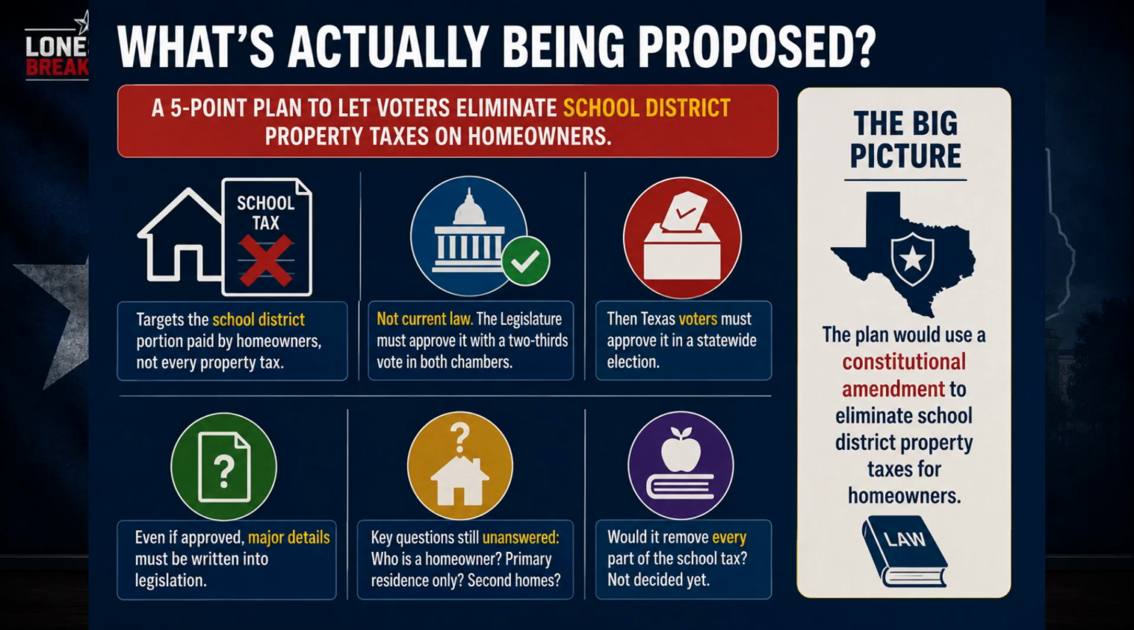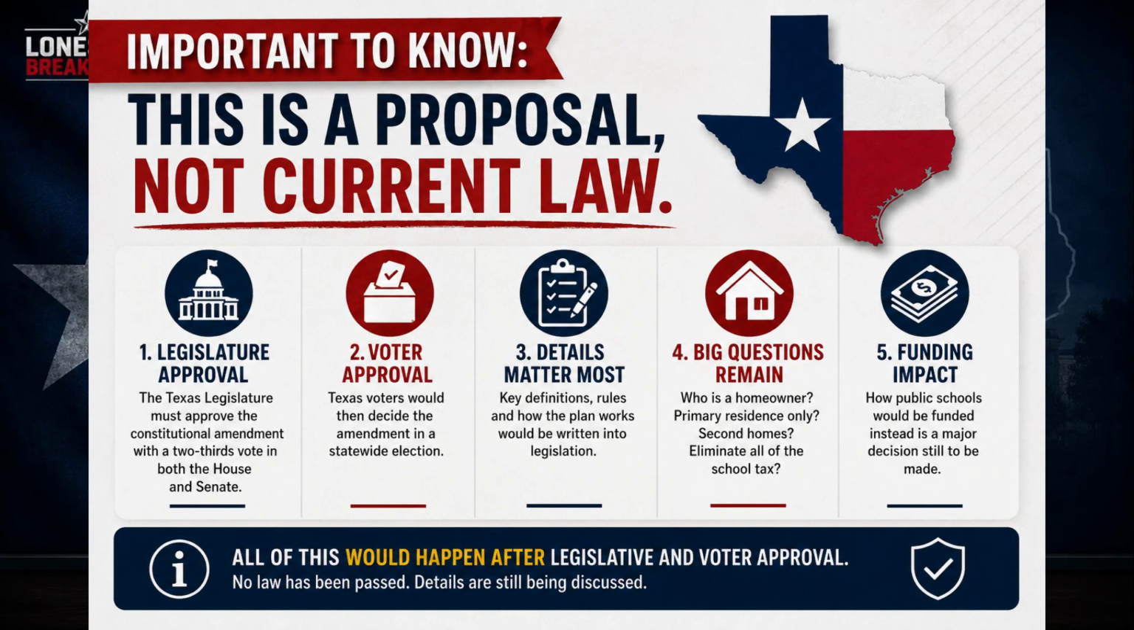The legislature would first have to approve the amendment by a required two-thirds vote in both chambers. Texas voters would then have to approve it in a statewide election. And even then, the most important details would have to be written into the legislation. For example, what legally counts as a homeowner? Would the change apply only to a primary residence with a homestead exemption? Would it apply to second homes? And would it eliminate every portion of the school tax? Those questions have not yet been fully answered in the brief campaign proposal. The current governor's materials expressly say the plan would use a constitutional amendment to eliminate school district property taxes for homeowners.